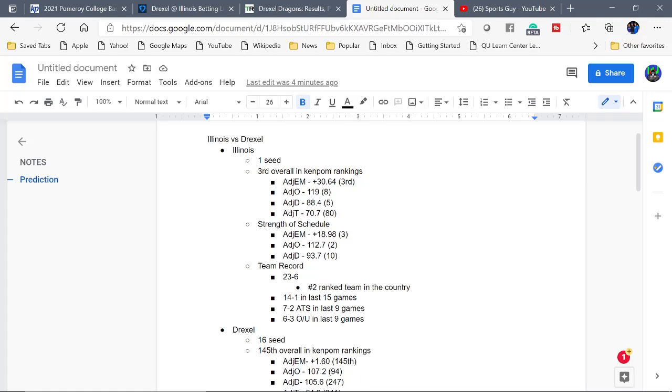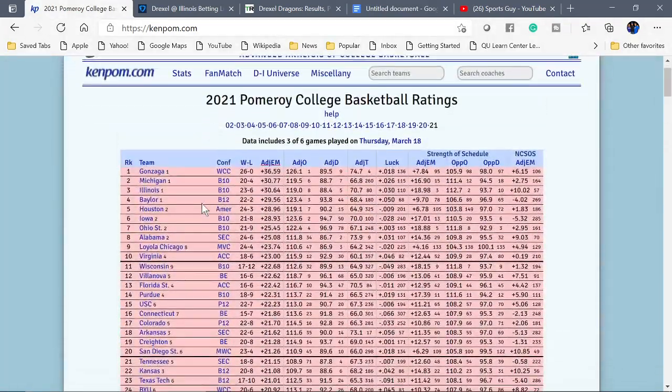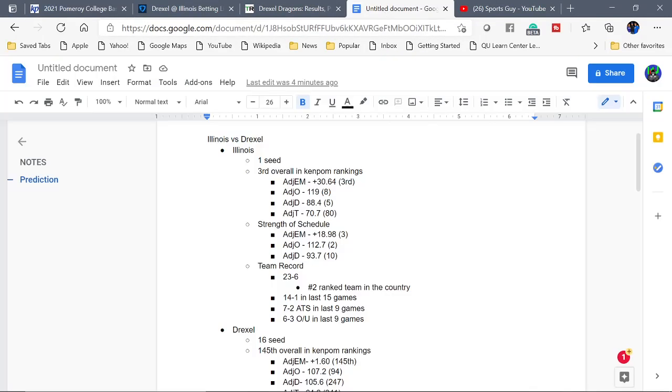So as you can see, Illinois is one of the highest rated teams in the country when it comes to this. If we scroll all the way up here, this is Kenpom right here. As you can see, Illinois is right up here with Michigan and Gonzaga. Okay, so Illinois, one of the top teams in the country. Really no contest in this game. That's why the spread is so high. All right, they have an adjusted tempo of 70.7, which is ranked 80th in the country.